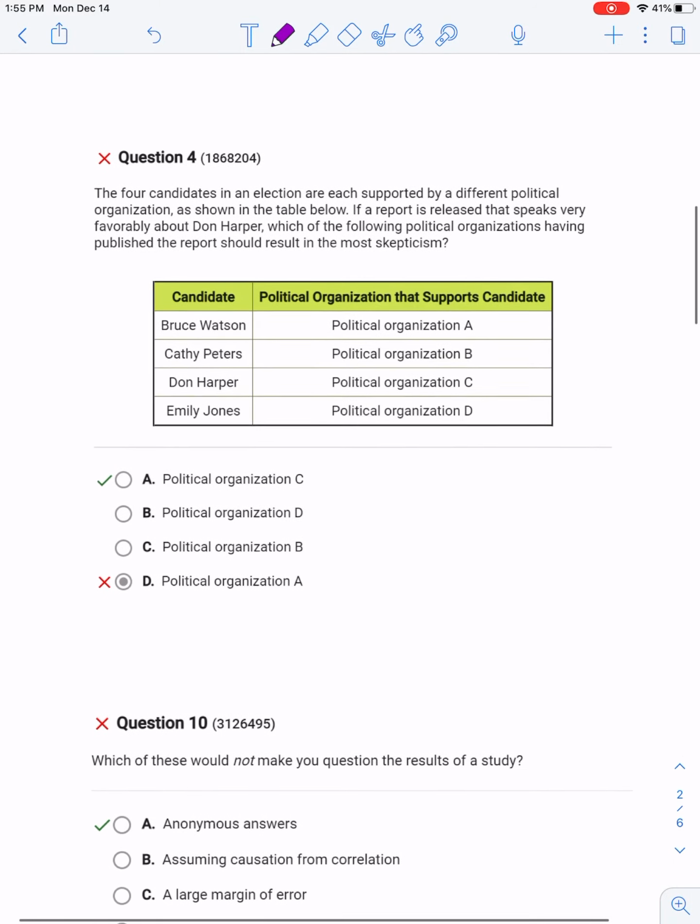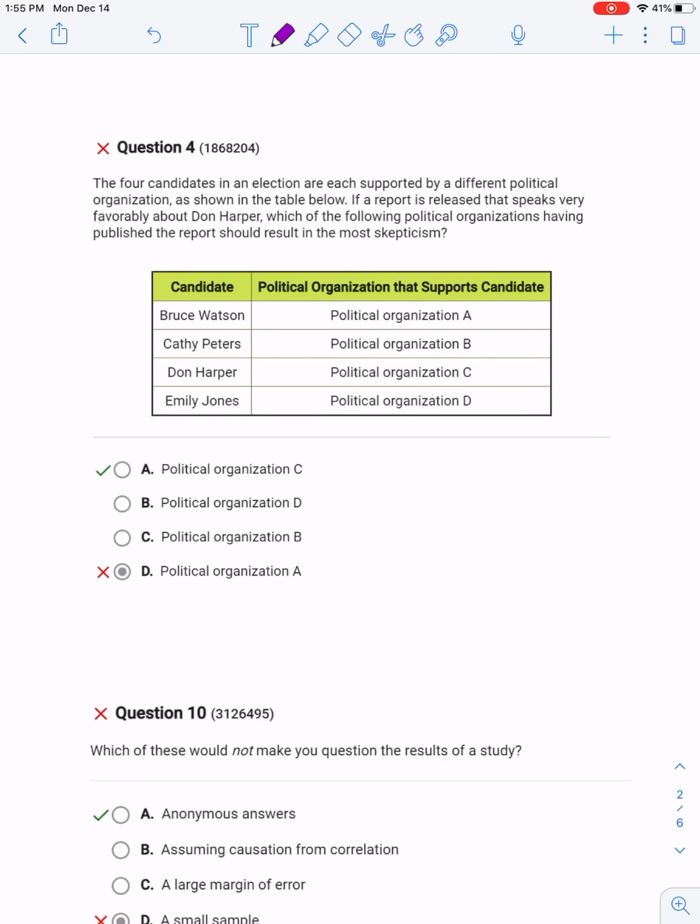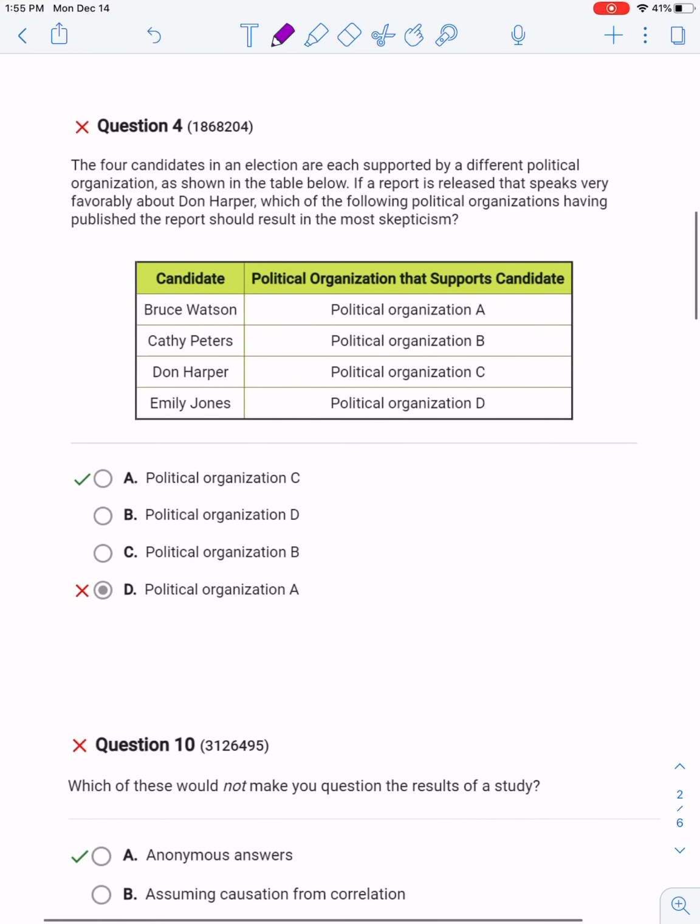All right, number 4. The 4 candidates in an election are each supported by a different political organization, as shown in the table below. If a report is released that speaks very favorably about Don Harper, which of the following political organizations having published the report should result in the most skepticism?